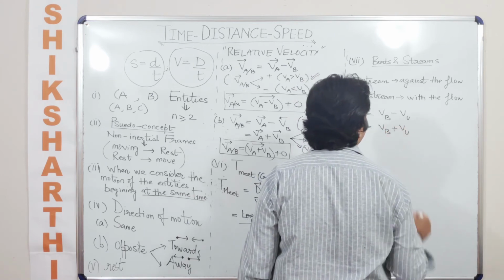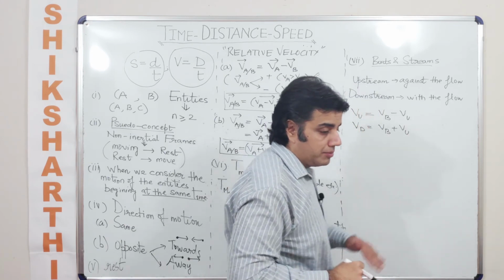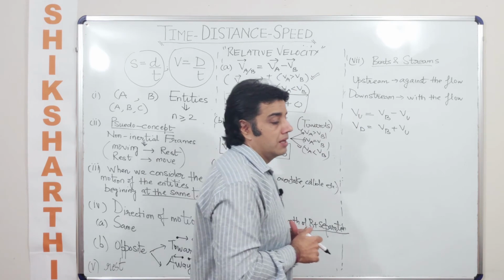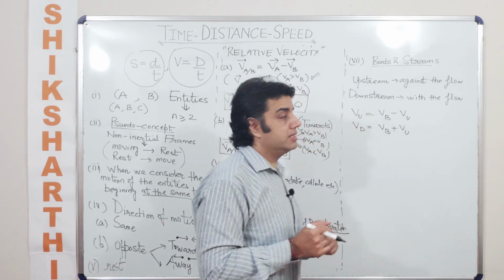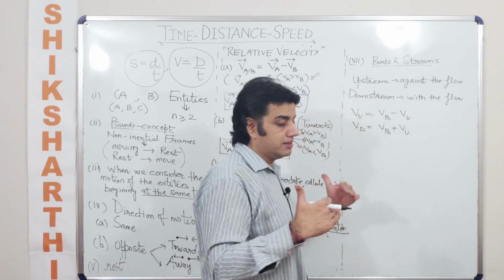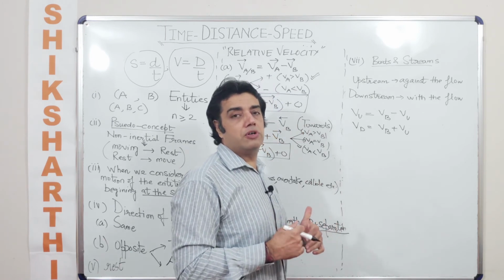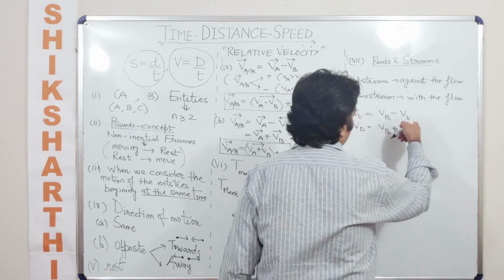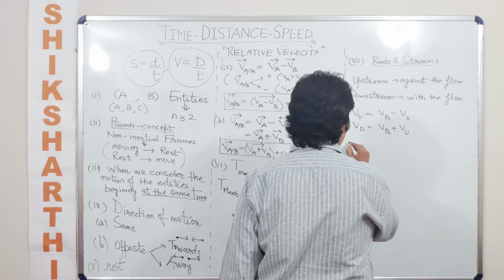And why is this greater? Is because of the fact that you are flowing along with the flow of the stream. So your net velocity increases, but if you are flowing against something, your net velocity decreases. Now I can use these as two equations and then I can find out.